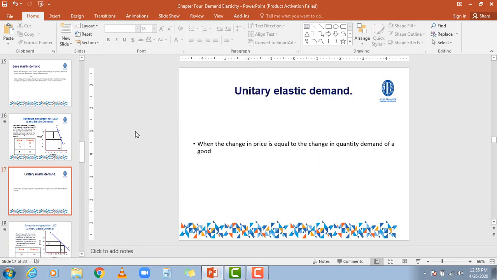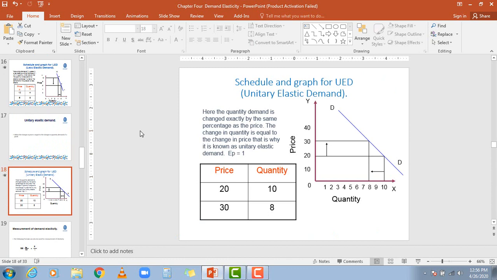Okay, my dears, now we have the unitary elastic demand. What do we mean by unitary elastic demand? By unitary elastic demand, we mean when the percentage change in the price level is just equal to the percentage change in the quantity demanded, that type of elasticity is called unitary elastic demand. In simple words, if the percentage change in the price is 20 and the percentage change in the quantity demanded is also 20, it means the percentage change in price is equal to the percentage change in the quantity.